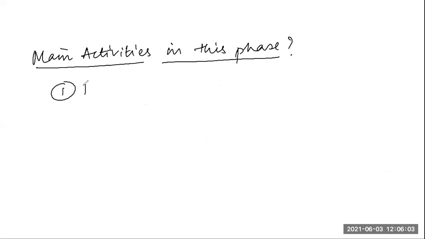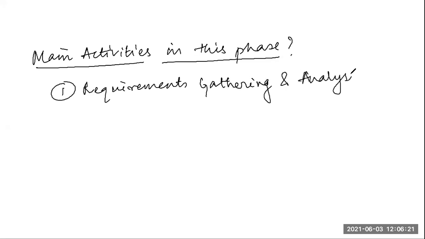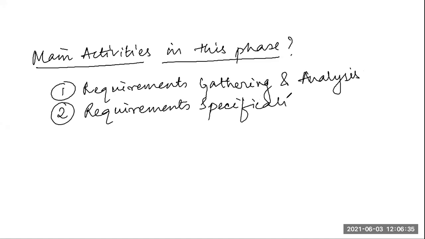One is the requirements gathering and analysis. Another is the requirement specification. So these are the two important activities which are carried out in this phase.